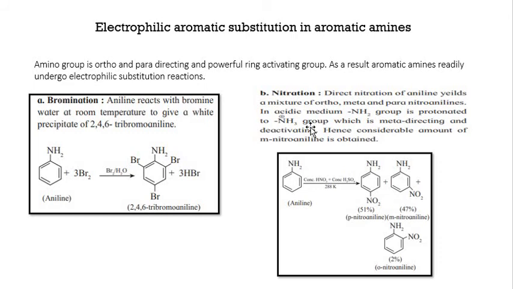Nitration. Direct nitration of aniline will give you ortho, meta and para nitroanilines. In acidic medium, amino group is protonated to NH3 positive ion group, which is meta directing and ring deactivating. So 40% product would be meta also. So in this reaction, we will be getting ortho, para and meta products.